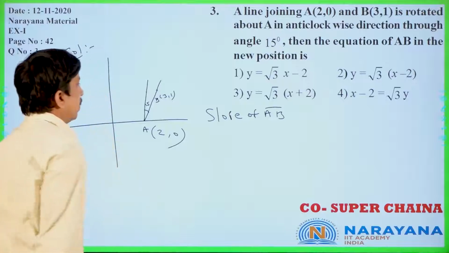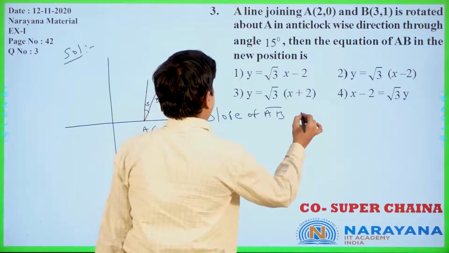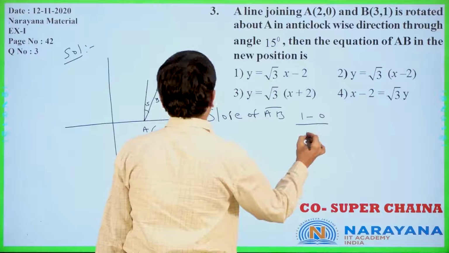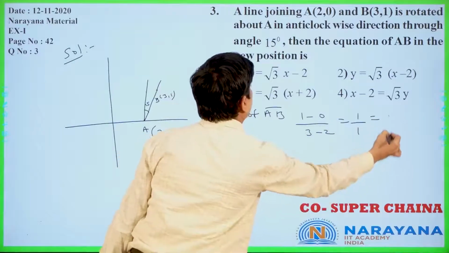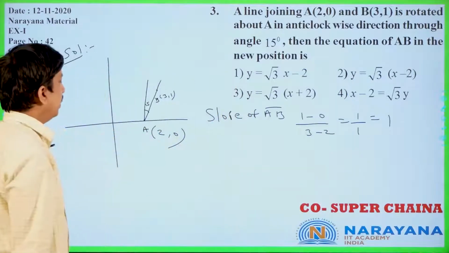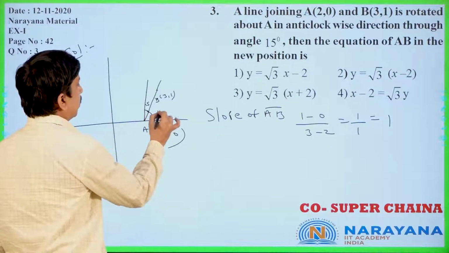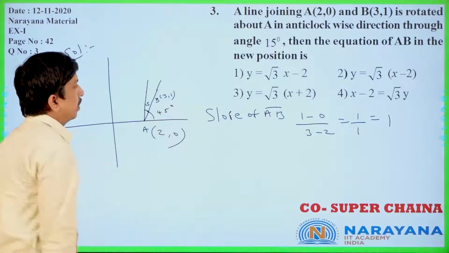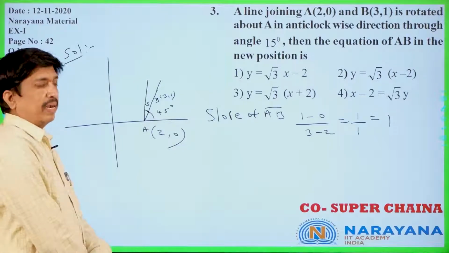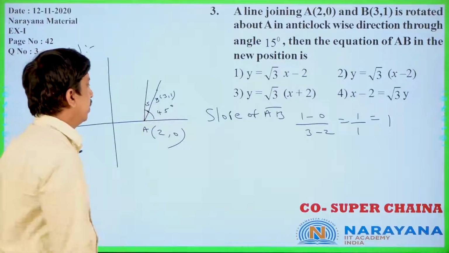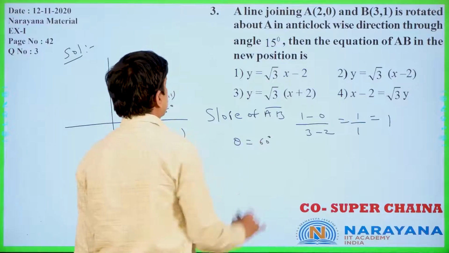Now you see, slope of AB is y2 minus y1 by x2 minus x1, that is 1 by 1, that is 1. Slope is 1, so this angle is 45 degrees. Total theta, how much will you get? 45 plus 15, required theta is 60 degrees.